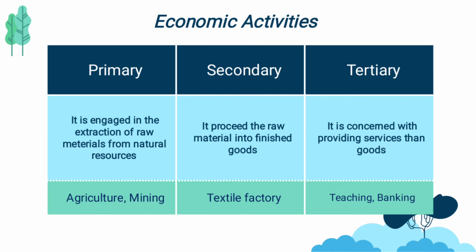Next, the secondary: it comes and gets finished as a product. For example, if a farmer is cultivating sago or tapioca, the product will be sago. If a person is cultivating cotton, the product will come from the textile industry, and the outcome will be cloth or thread. So this is the secondary, and tertiary is the service and maintenance like banking, teaching and technical resources. So these are the economic activities.